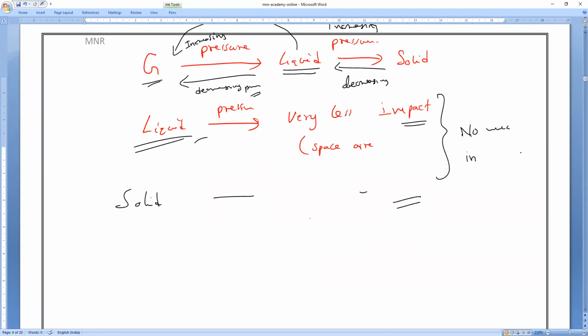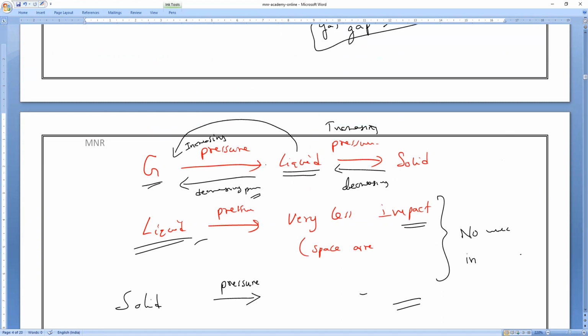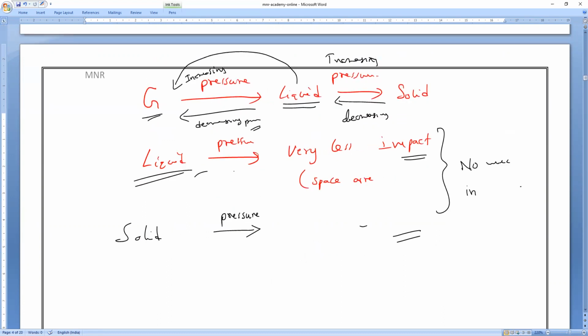Is it okay, guys? Sir, what about temperature? When we are discussing temperature, pressure is constant. When we are discussing pressure, temperature is constant. Can you understand what I am saying? Then while converting solid to liquid, liquid to gas, or gas to liquid, we don't need to worry about temperature. Just look at the pressure, that's all, particularly for gas.